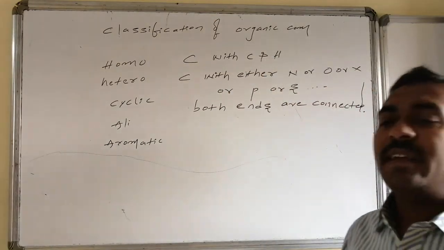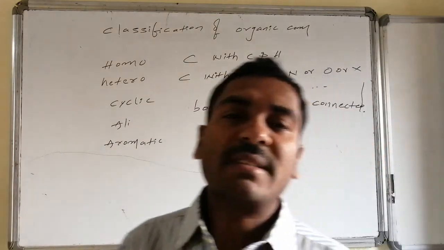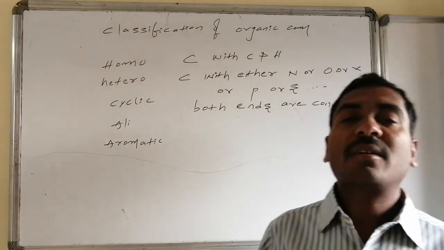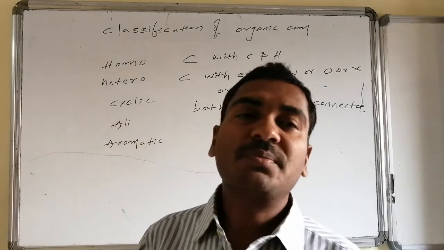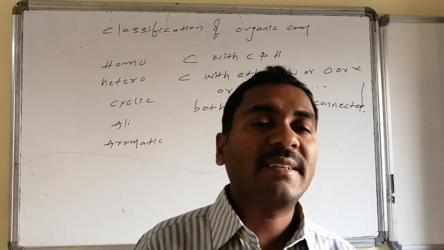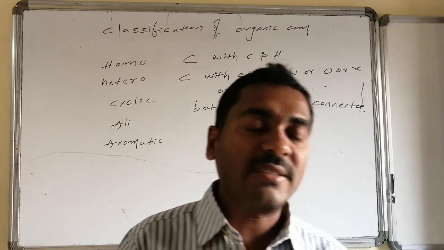The next one is alicyclic. Ali stands for generally what? False. Ali stands for masked. Ali stands for non-true. Ali stands for pseudo. Here there are certain compounds that appear as cyclic. Cyclic compounds have some special features.